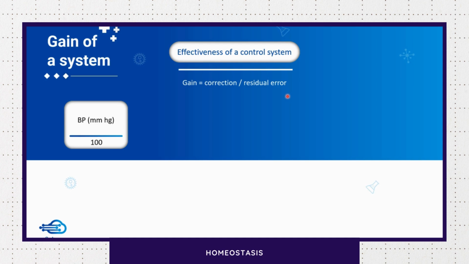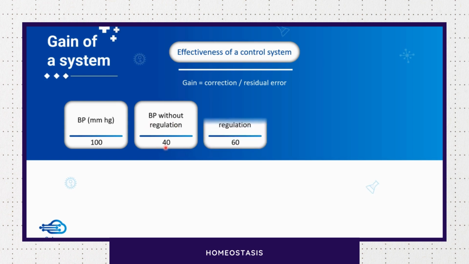Suppose normal blood pressure or reference point is 100 millimeter mercury. Now, suppose there is blood loss, and this blood loss can cause change in blood pressure to 40 millimeter mercury. So, we are assuming here that there is no control system which can correct the blood pressure. So, if blood loss can cause the change in BP to 40 millimeter mercury, there is a change of 60 millimeter mercury. So, 100 minus 40, BP has fallen 60 millimeter mercury. So, current value is 40 millimeter mercury and change without regulation is 60 millimeter mercury.